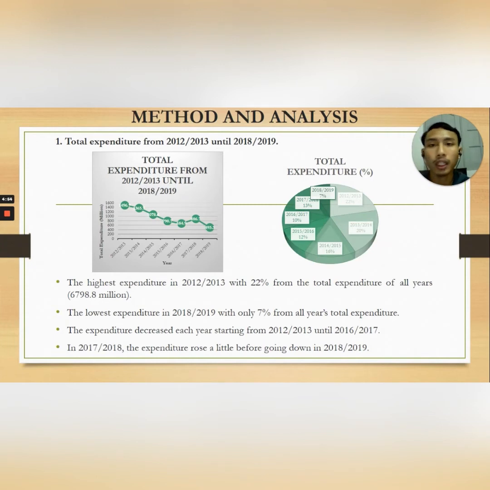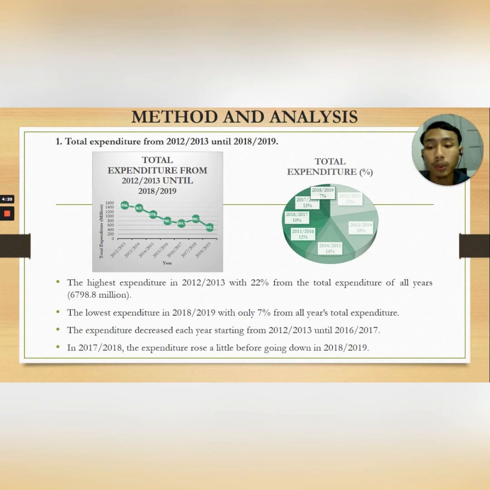Okay, for my part, I want to explain about the method and analysis. First, we need to analyze the total expenditure from 2012-2013 until 2018-2019. From the analysis, the highest expenditure is in 2012-2013 with 22% from the total expenditure of all years, which is 6,798.8 million, while the lowest expenditure is in 2018-2019 with only 7% from all years' total expenditure.